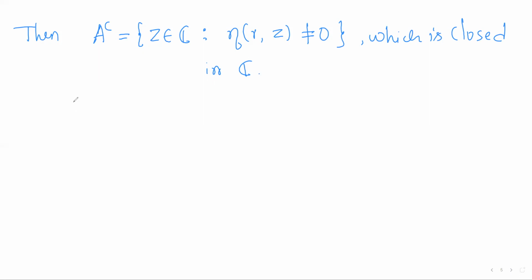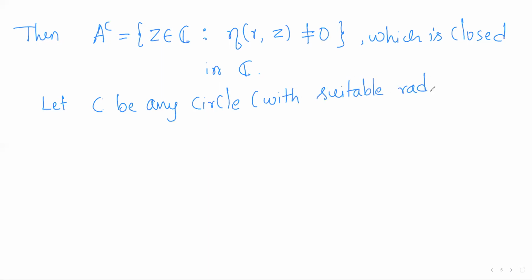Right? Now let C be any circle with suitable radius, which encloses gamma.